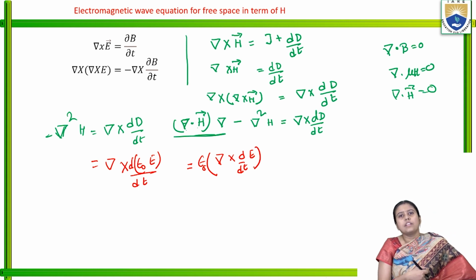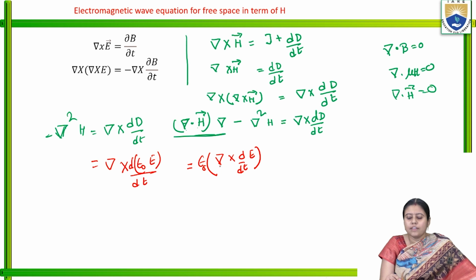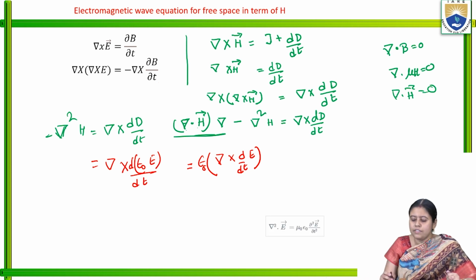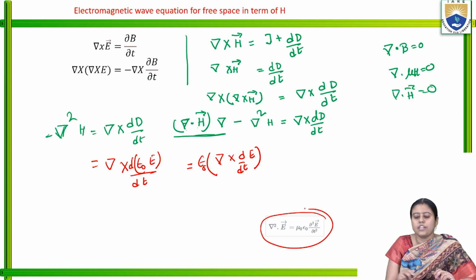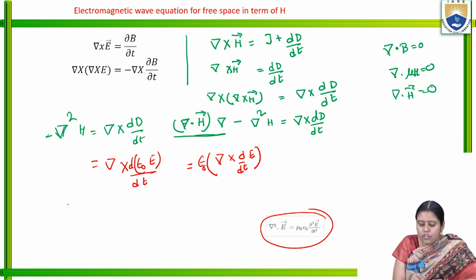Now if we put the relation for grad cross E, which is minus del B by del t, we will again get the final equation. If we solve this, we get grad square H in terms of H also.